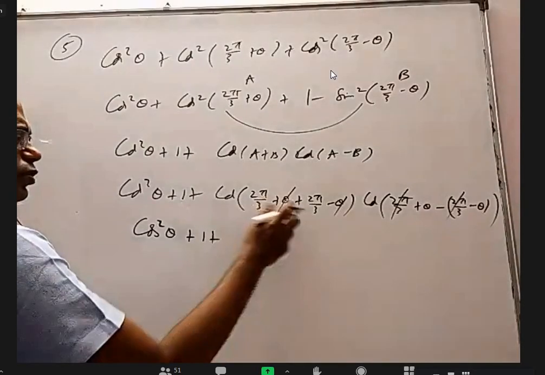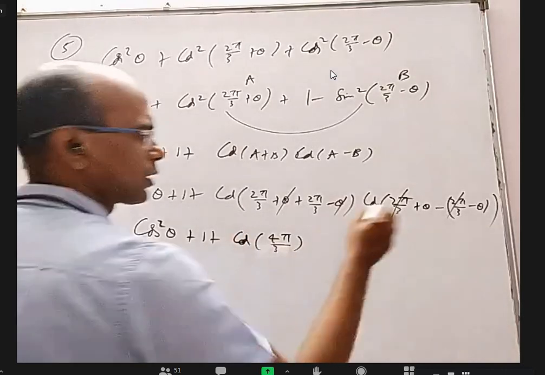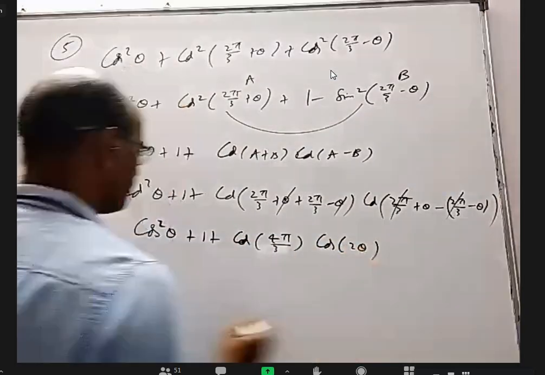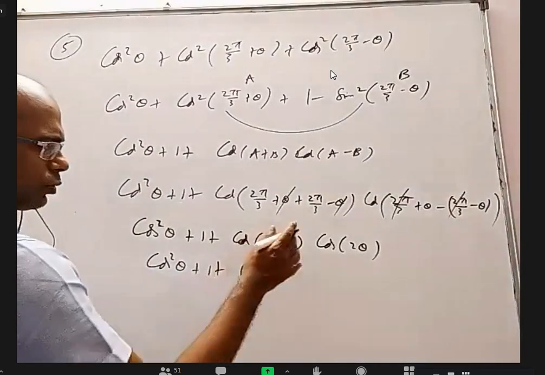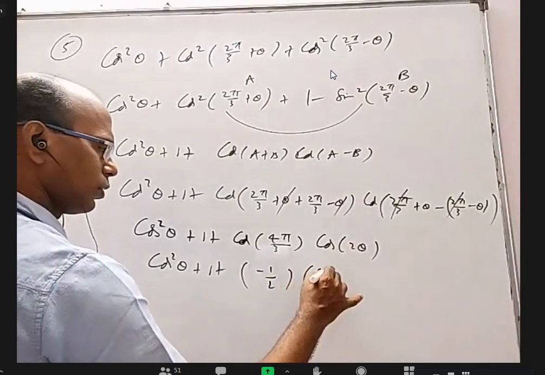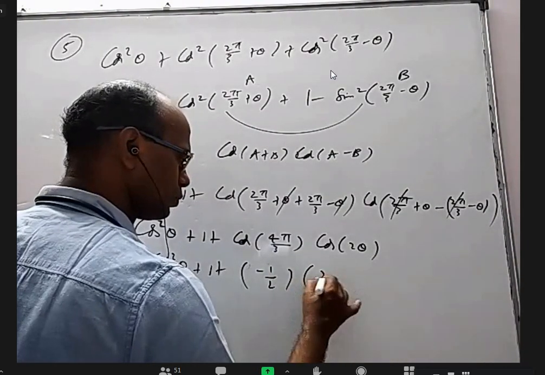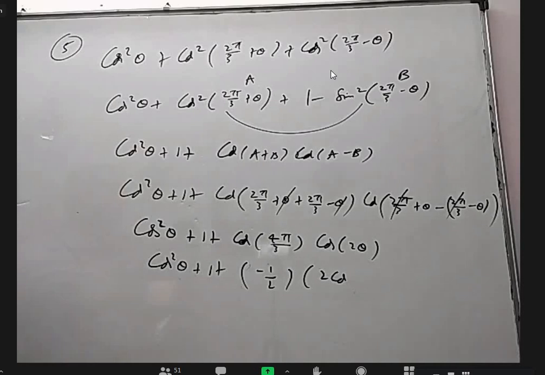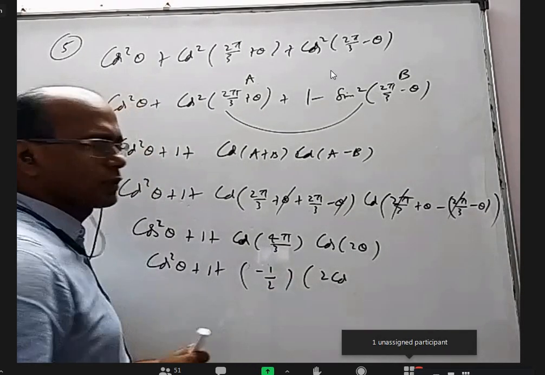This is cos 240 degrees, cos 4 pi by 3. And this is cos 2 theta. So cos square theta plus 1, cos 240 degrees is minus half, into cos 2 theta. Cos 2 theta I can also write as 2 cos square theta minus 1. This should be given in multiple submultiple angles. Even if you do like this, the cos 2 theta formula should be known, right? So either way it belongs to multiple submultiple angles.